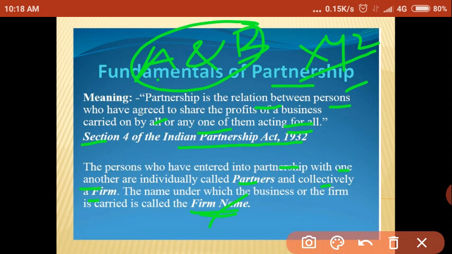And XYZ company limited is called the partnership firm, of which A and B are the partners. So the persons who have entered into partnership with one another are individually called partners and collectively called a firm, and the name under which the business or the firm is carried is called the firm name.